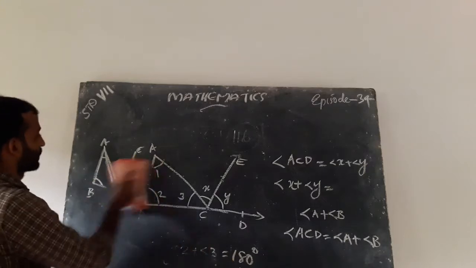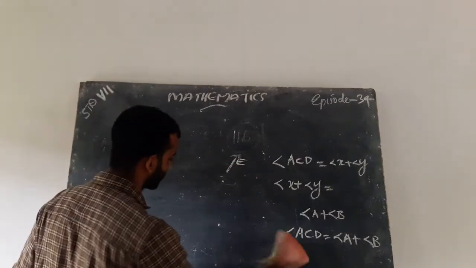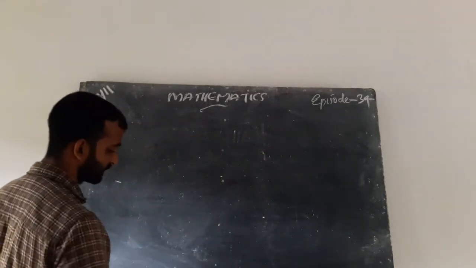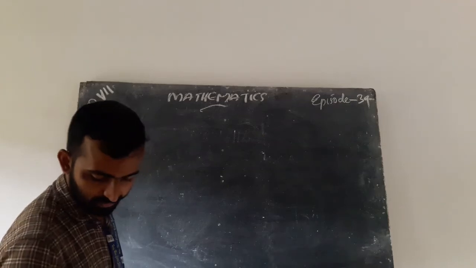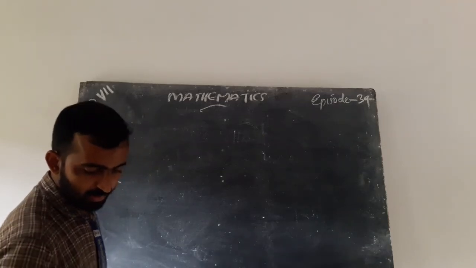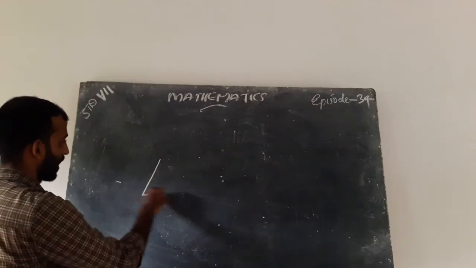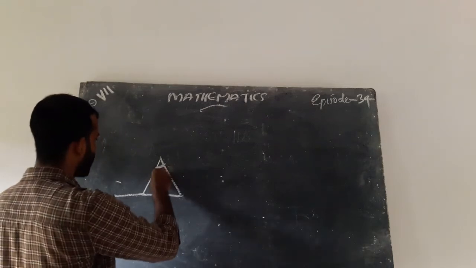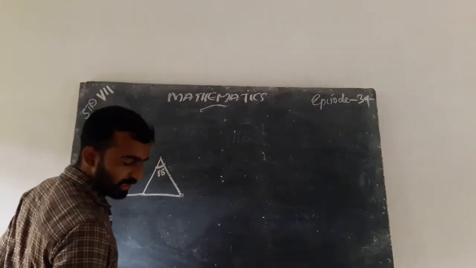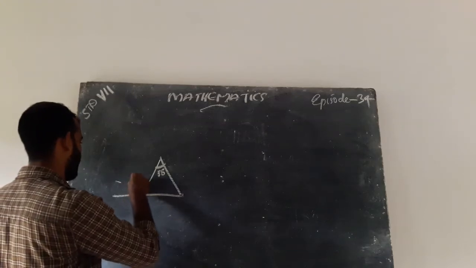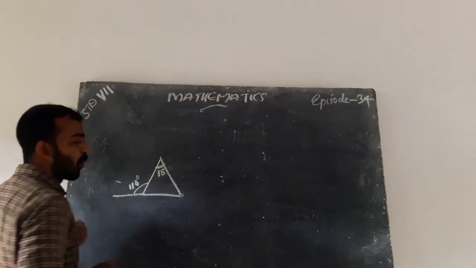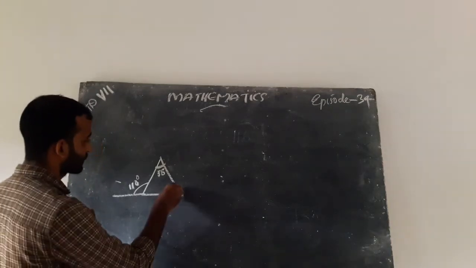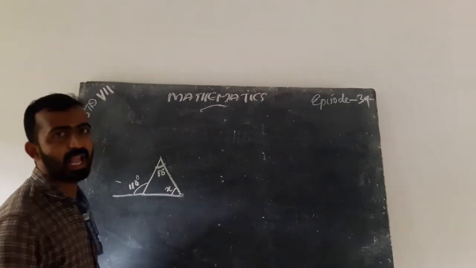Next is another example using this property. This is 60 degree, this is 110 degree, and this is x degree.